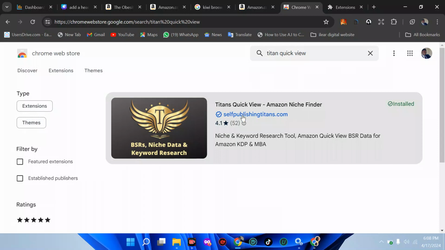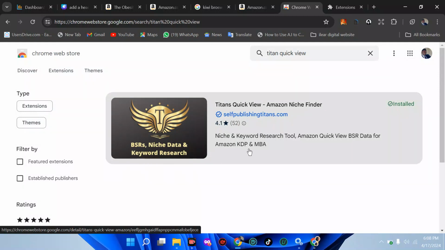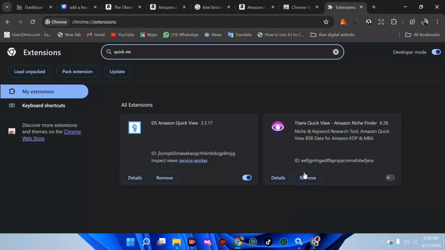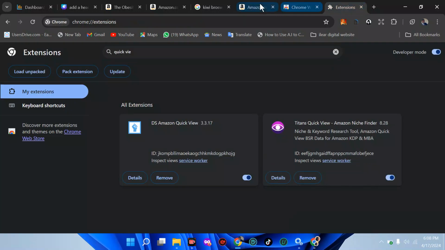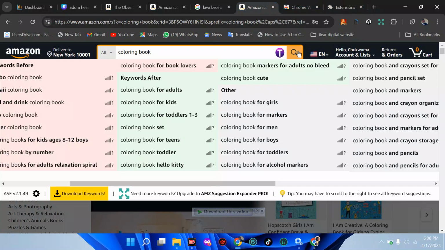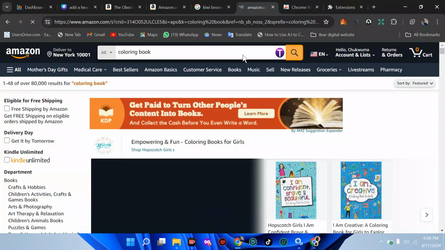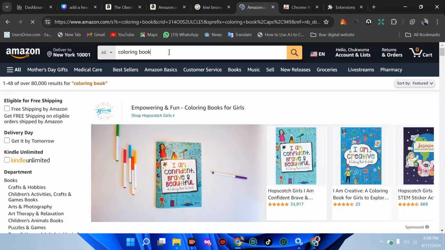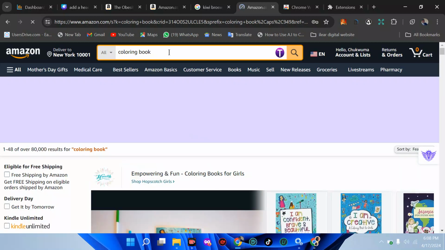You can see I've already installed it. Ensure you install this, the BSR, which is bestseller ranks, niche data, and keyword tool. So we have this installed. I'll go straight to my extension. If it's not turned on, I'm going to turn it on. Then we'll go straight to Amazon. Now we're going to load and see the difference between this expander and the quick view. With the quick view, you have a better understanding of what you are doing. Quick view is going to tell you the BSR, which is the bestseller rank of it.